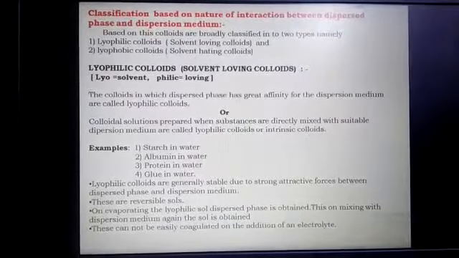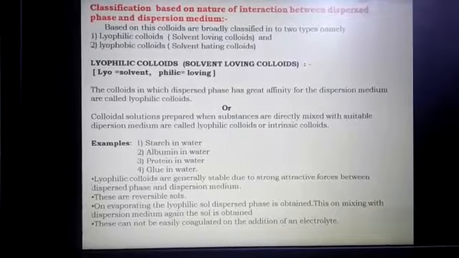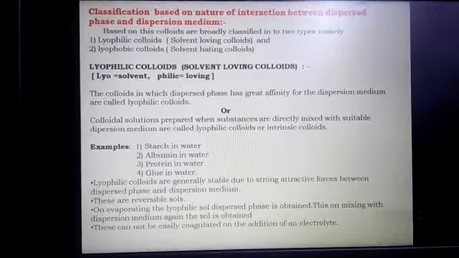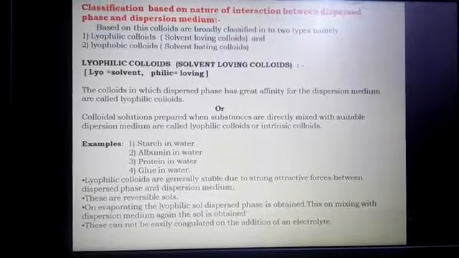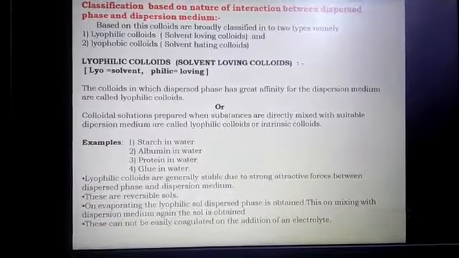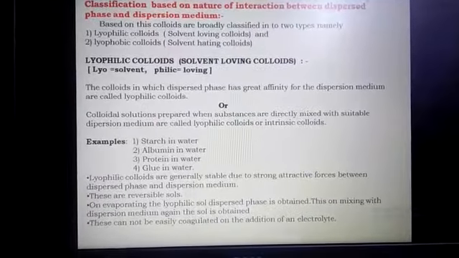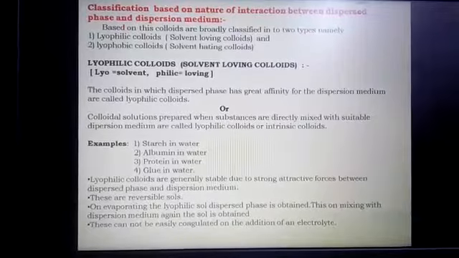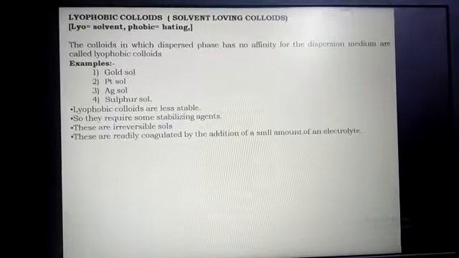Come to the next. These cannot be easily coagulated on the addition of electrolyte. Coagulation means clotting. We can't directly coagulate them by the addition of electrolytes. So this is what lyophilic colloidal solutions are. Again I will tell you, lyophilic colloidal solutions are colloidal solutions which have greater affinity between dispersed phase and dispersion medium.